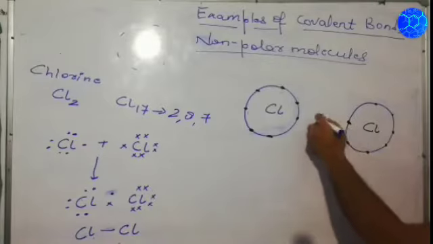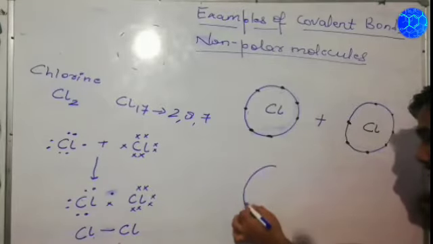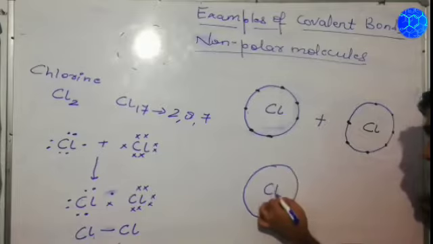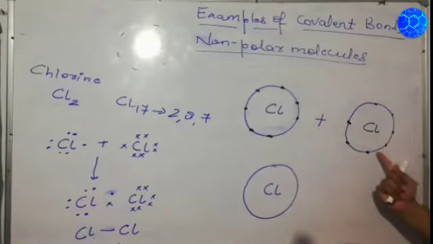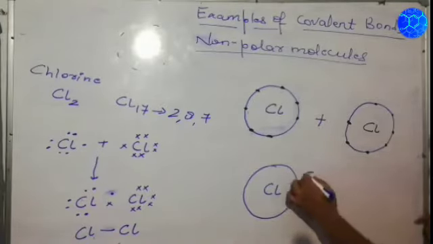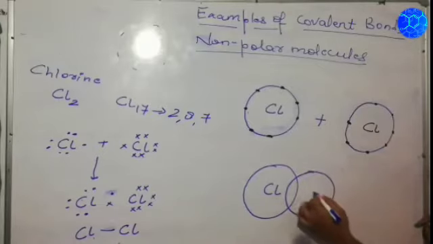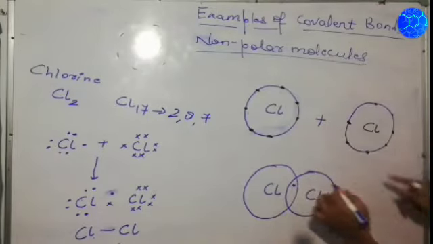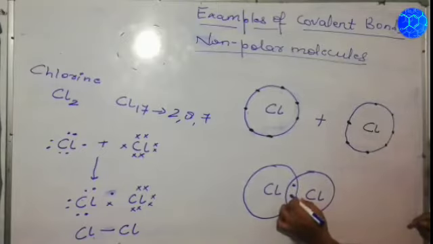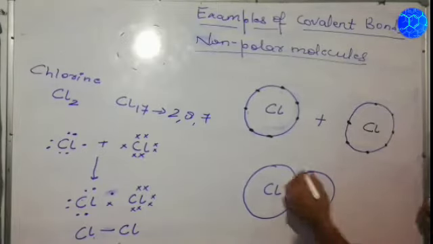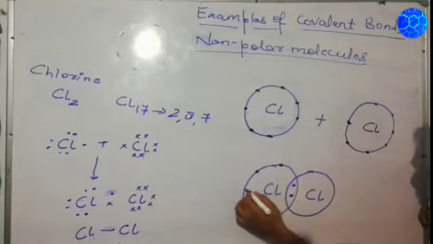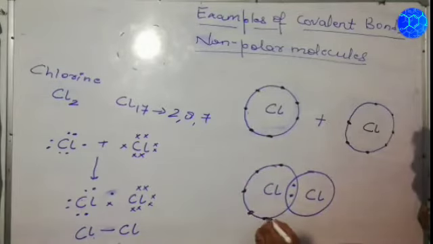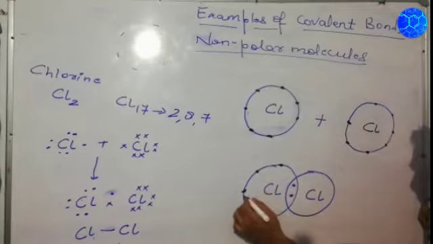So these 2 electrons will be mutually shared. How can it be mutually shared? Again see, we will make a circle of this shell of Cl, and now we will overlap this with this, like this. Now in this condition 1 electron will be mutually shared by this and 1 electron by this. Others are here only: 1, 2, 3, 4, 5 and 6.